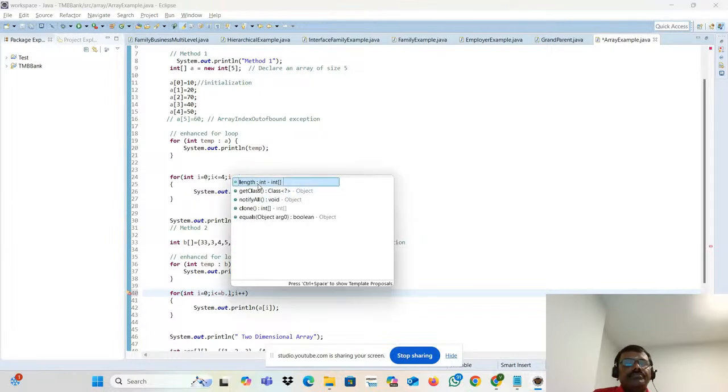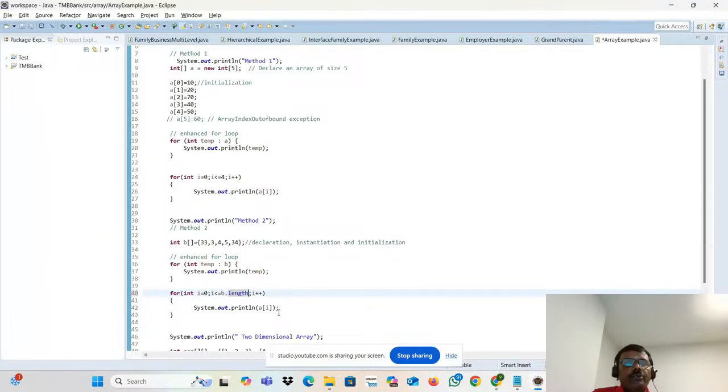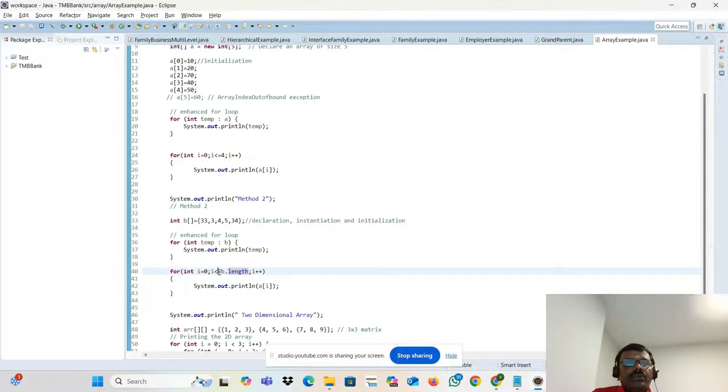length. What do you mean by b dot length? B dot length, what will happen? It will find the number of elements in the array. How many elements are present here? Physically, 5 elements are present. So b dot length will return 5. Now what will happen? If it is 5, can you put less than or equal to? No, you should put less than.